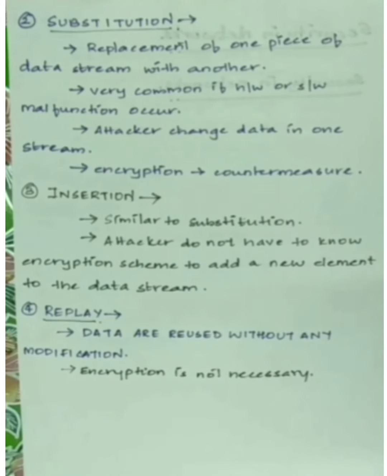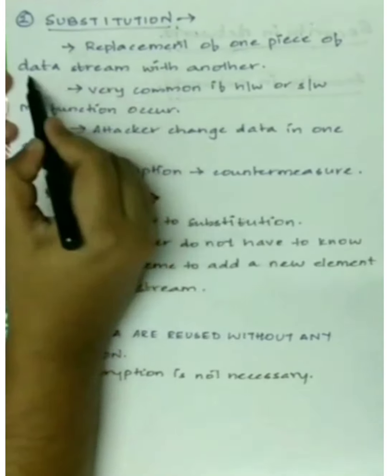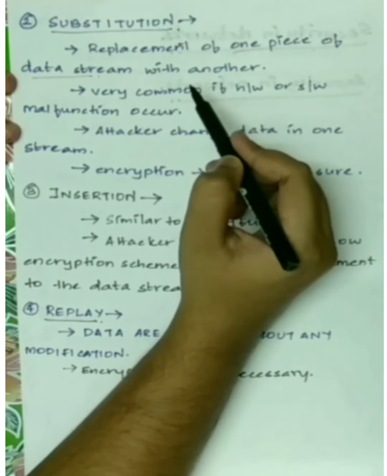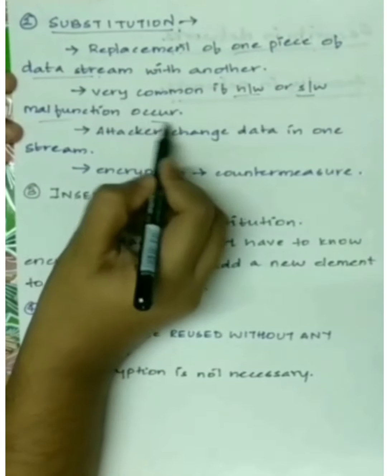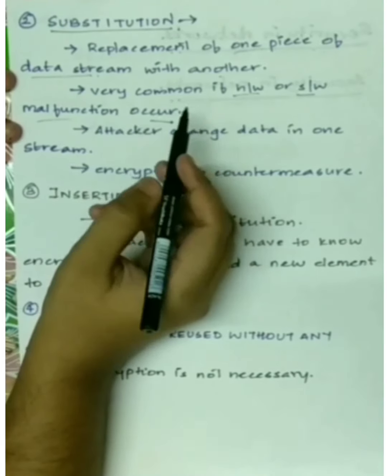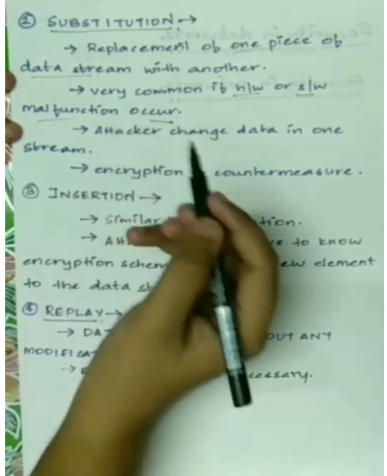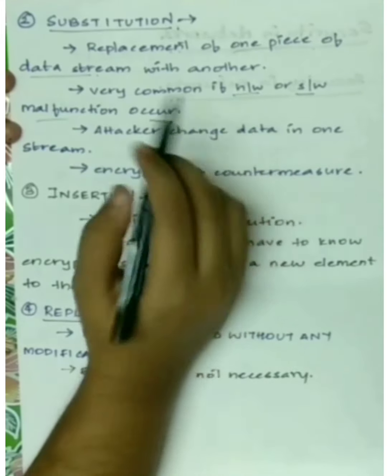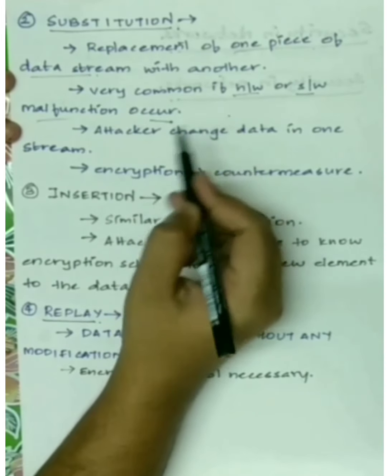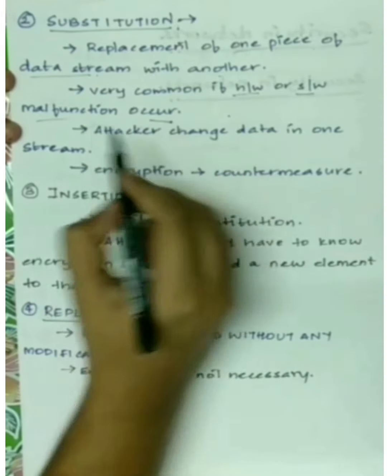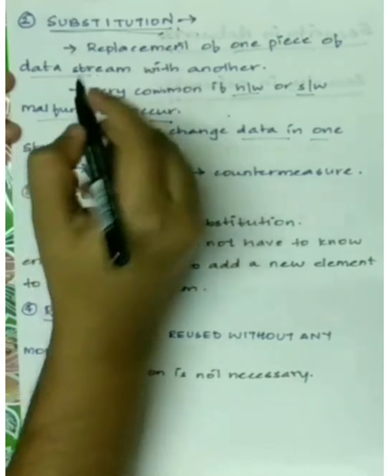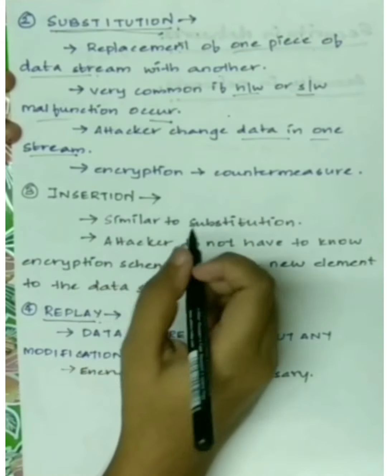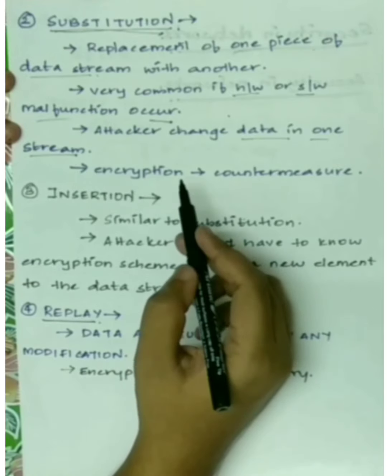Substitution is nothing but the replacement of one piece of data stream with another. It is very common if a hardware or software malfunction occurs such that 2 data streams get entangled, and a piece of one stream is exchanged with the other stream. Apart from that, an attacker can change data in one stream. There should be a countermeasure for substitution, and encryption is the best countermeasure.